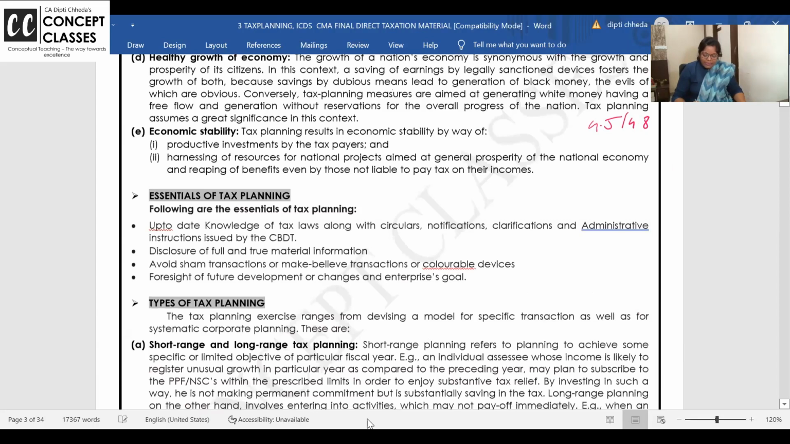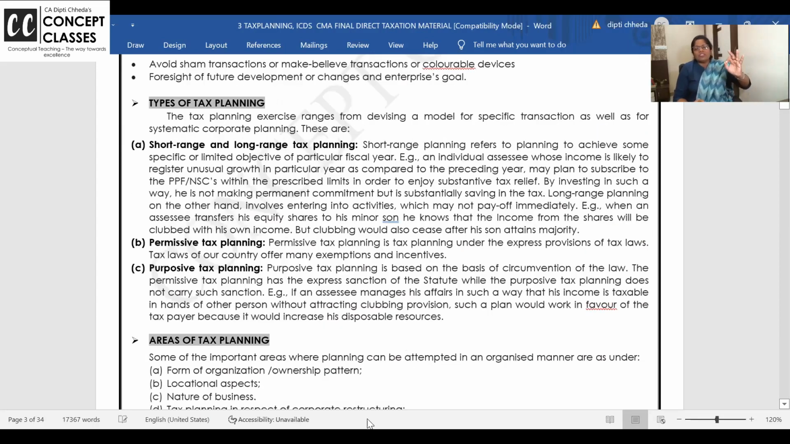And from here, we have done types of tax planning. Short range tax planning is every year put the money in PPF, NSE and all that. And permissive tax planning is okay. Within that same permissive is, suppose you sell one property, you buy one property, you sell land and building, you buy 54 EC bonds. Purposive tax planning is allowed, but in depth, I'm planning it.